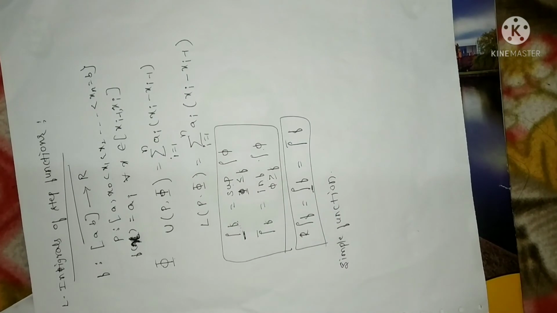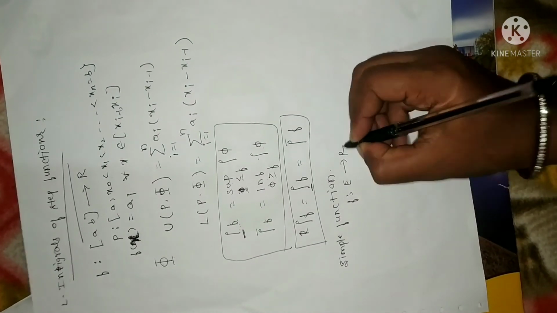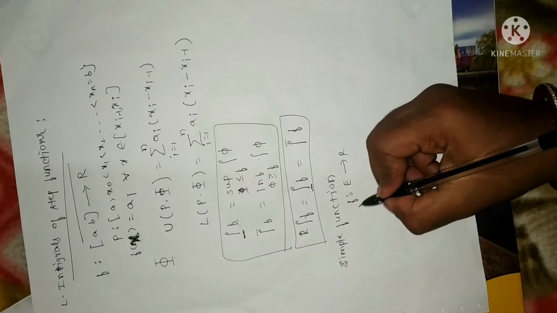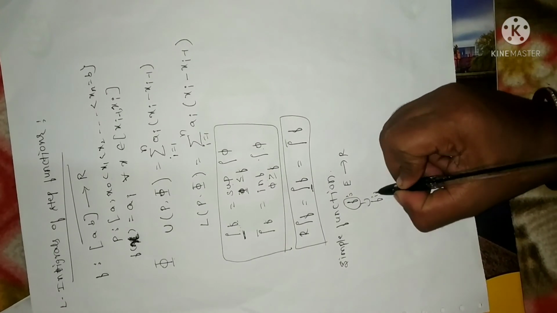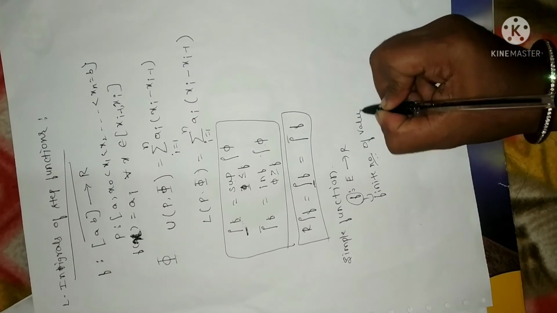Now any function f defined on a set E to R is said to be simple only when f takes a finite number of values.